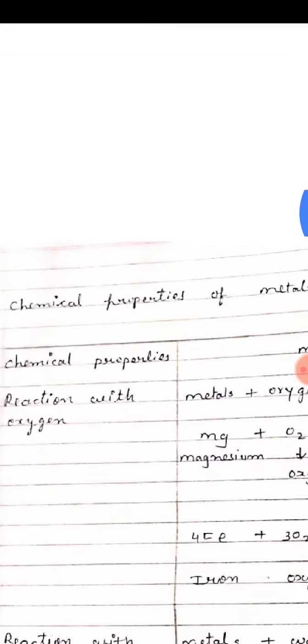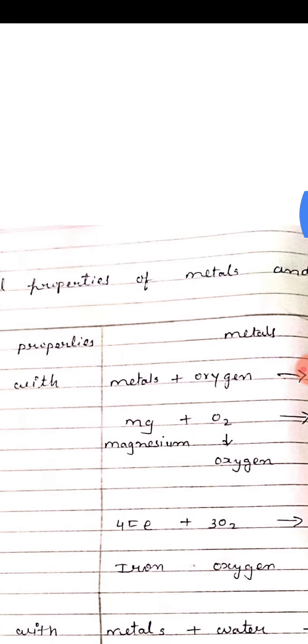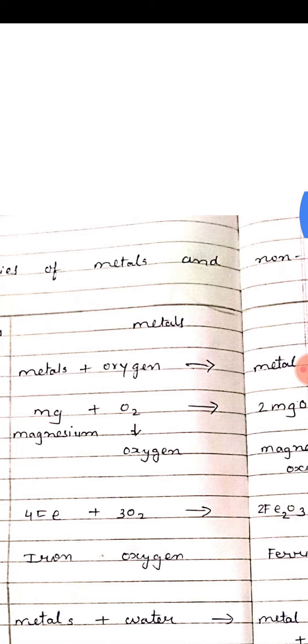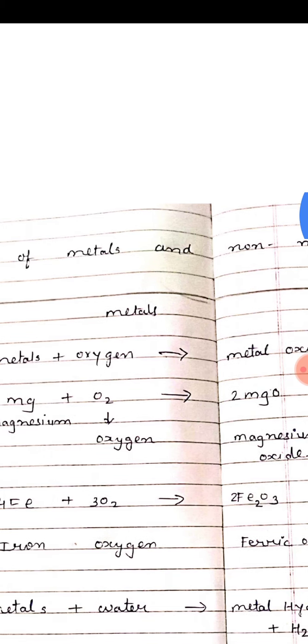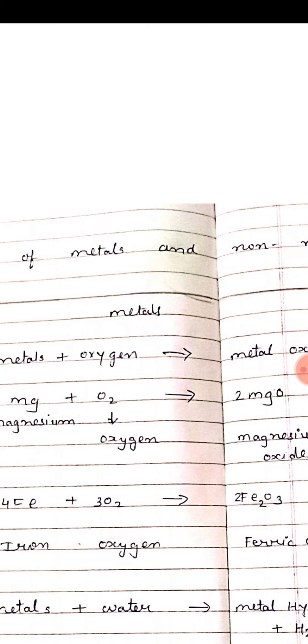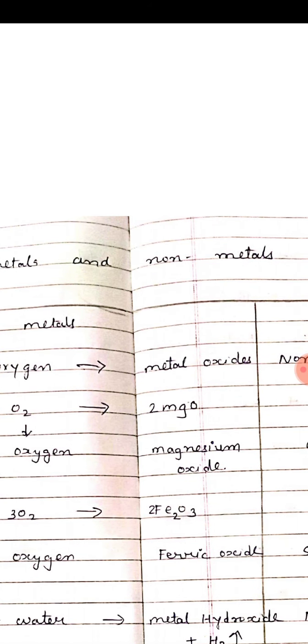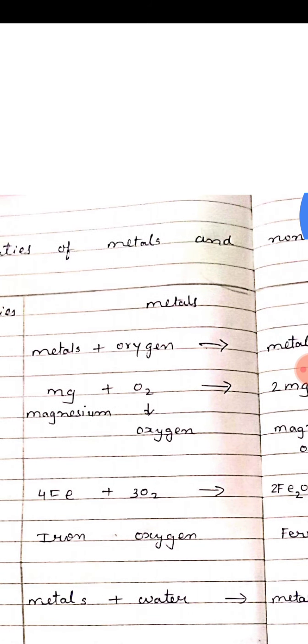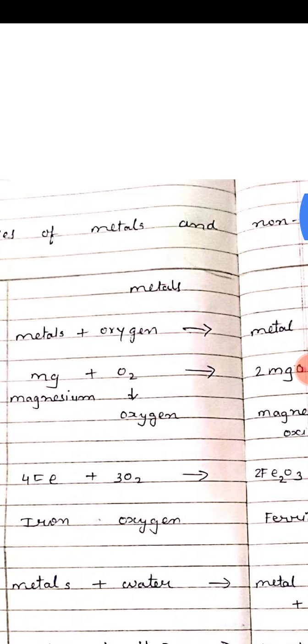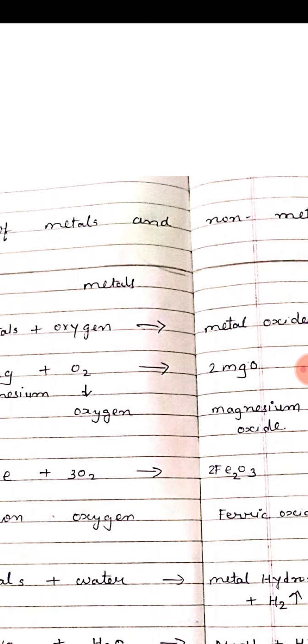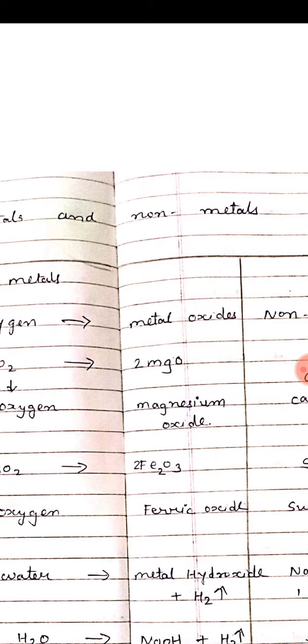The first property is reaction with oxygen. Students, you remember that when metals react with oxygen, they produce metal oxide. For example, magnesium is a metal, it reacts with oxygen and produces magnesium oxide, that means MgO.